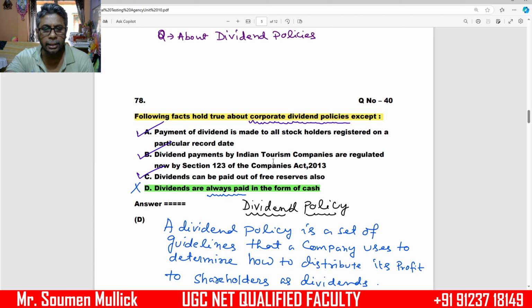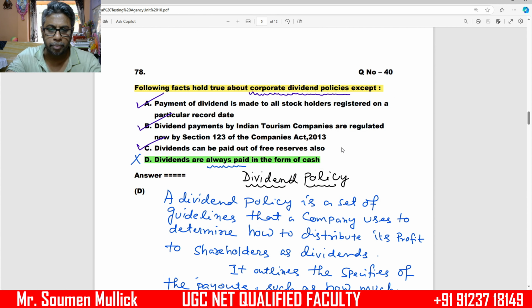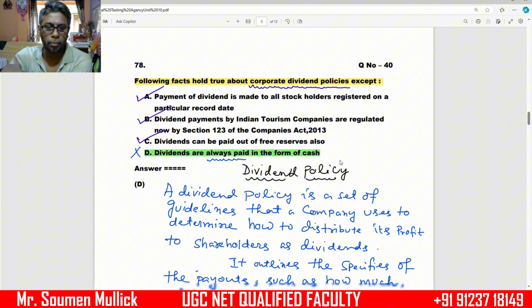Second, dividend payments by Indian companies are regulated by Section 123 of the Companies Act 2013. Dividend can be paid out of free reserves also. So A, B, C are correct. But dividends are always paid in the form of cash. This is wrong, because dividends are not always paid in the form of cash.